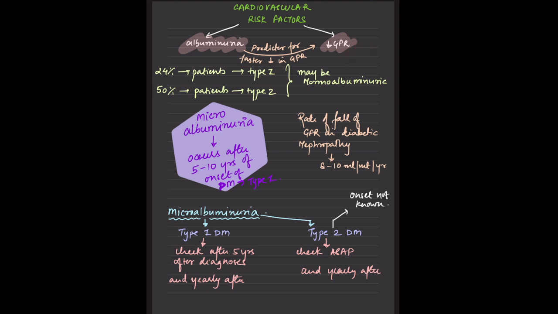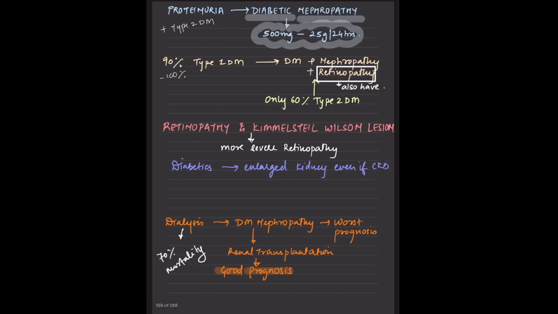Now, in case of type 1, I have certain 5 years or 10 years for the patient to land up in nephropathy. But when it comes to type 2, I do not have much time. I have to check his RFT and his retinopathy. The rate of fall in GFR in a diabetic is 8 to 10 ml per minute per year. Very dangerous. We have seen that.